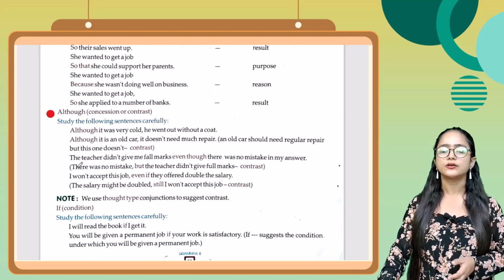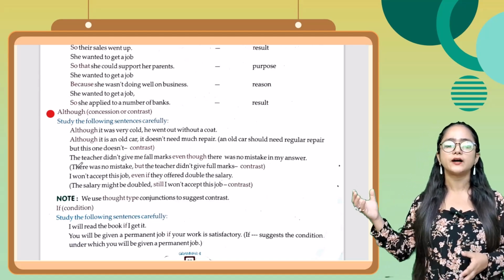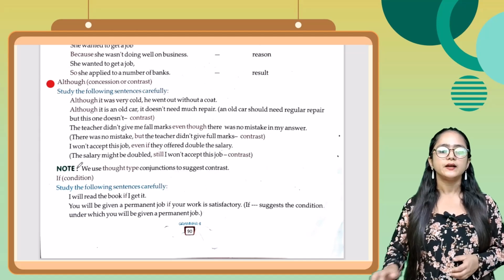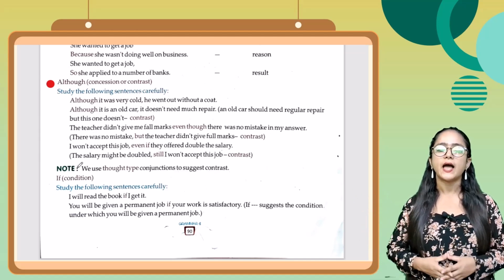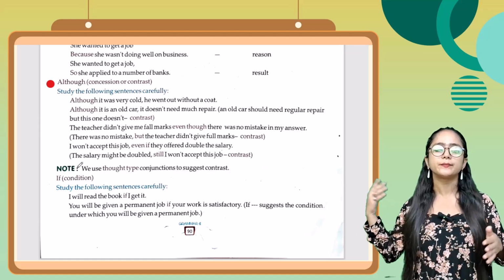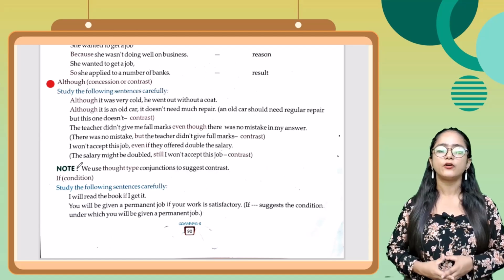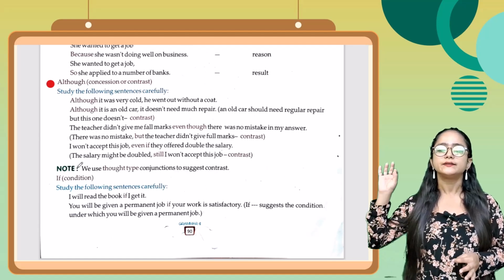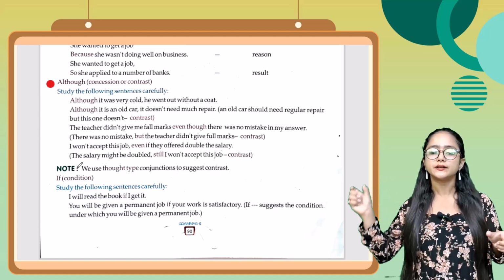Now let's see about the uses of although. Although conjunction और contrast के form में use होता है. Study the following sentences carefully. Although it was very cold, he went out without a coat. Next thing, although it is an old car, it does not need much repair. An old car should need regular repair, but this one does not need. Okay, next thing, the teacher didn't give me full marks even though there was no mistake in my answer. There was no mistake, but the teacher didn't give full marks.